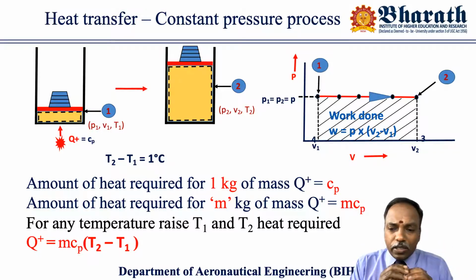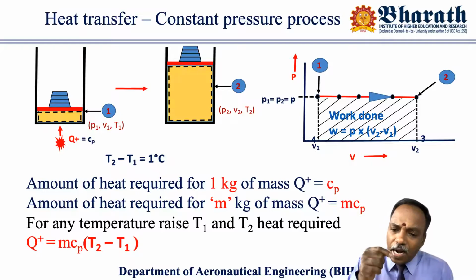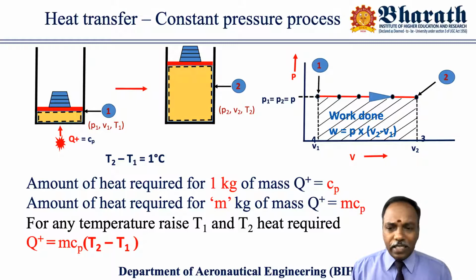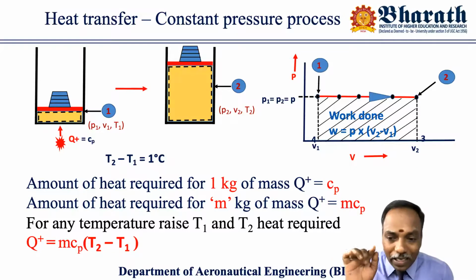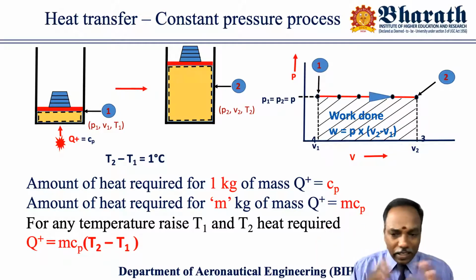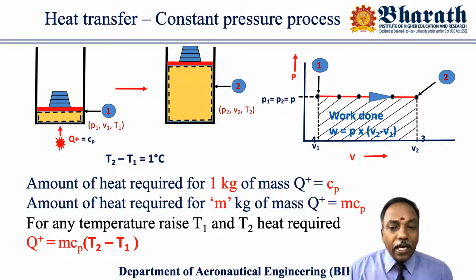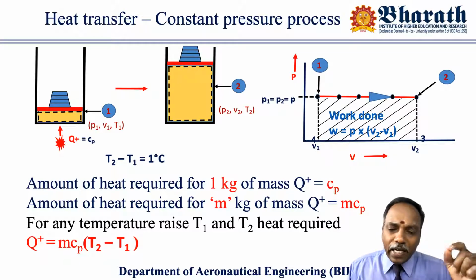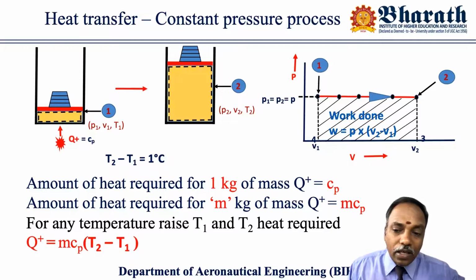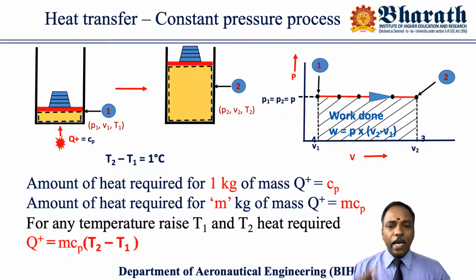In the constant volume process, when we add heat energy, there is no displacement of the piston. It means there is no work done at all by the working substance on the surroundings. Whatever amount of heat energy is added to the system will be stored in the system. It will contribute only to the increase of its temperature in the case of the constant volume process. Here in the constant pressure process, it's not like that.